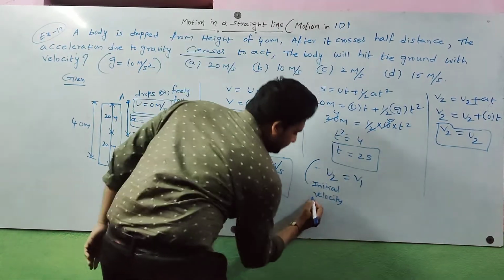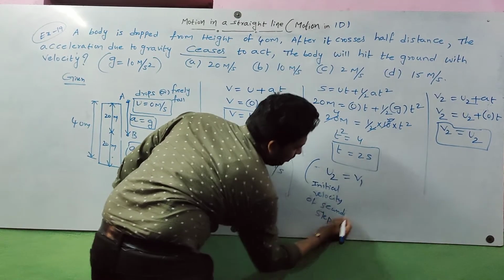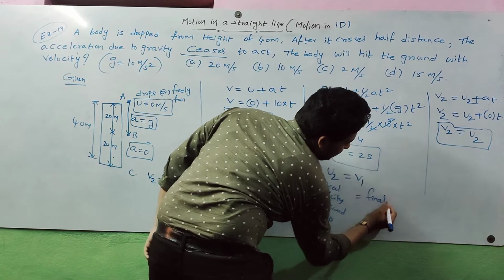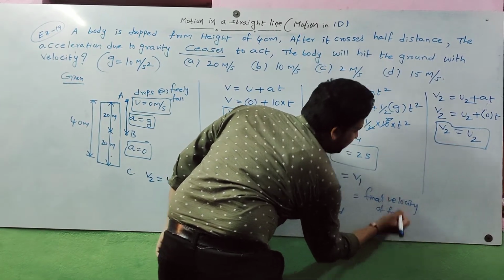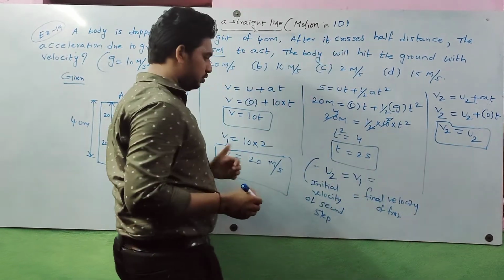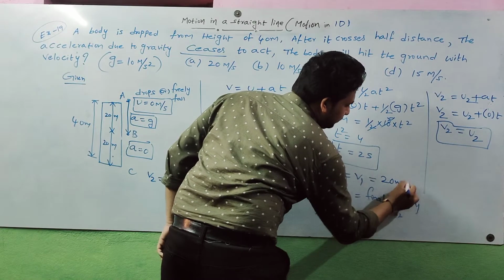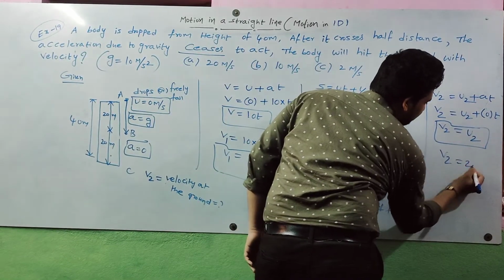I already discussed this in the previous lecture on step-by-step movement problems. So U2 is equal to V1. V1 we already got as 20 meter per second. So U2 is 20 meter per second, which means V2 is also 20 meter per second.